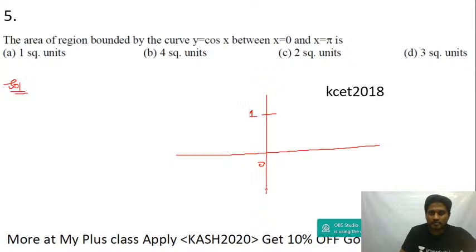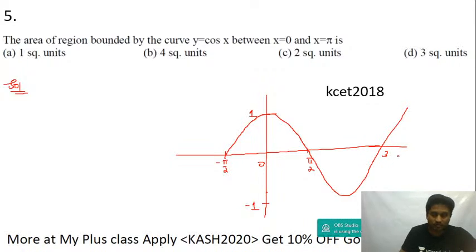Maximum value is 1 and minimum value is minus 1. This is minus pi by 2. On the right side you get plus pi by 2. Cos minus 90 is 0, cos 0 is 1, again cos pi by 2 is 0, cos 3 pi by 2 is 0, and so on. At odd multiples of pi by 2, cos will be 0. And then you get this is cos pi. Cos pi will be equal to minus 1.